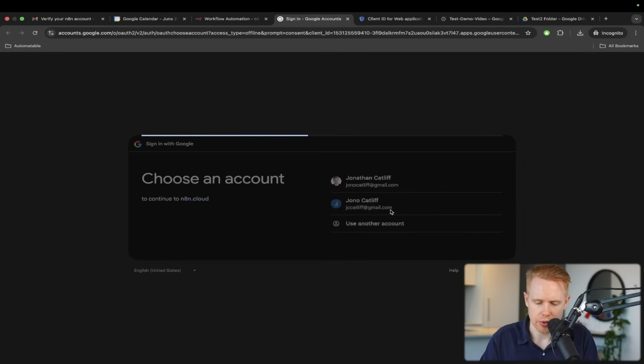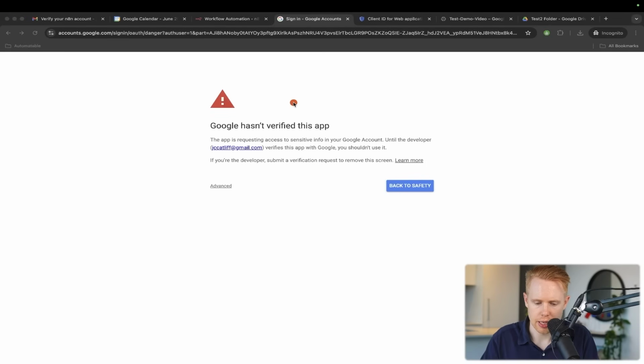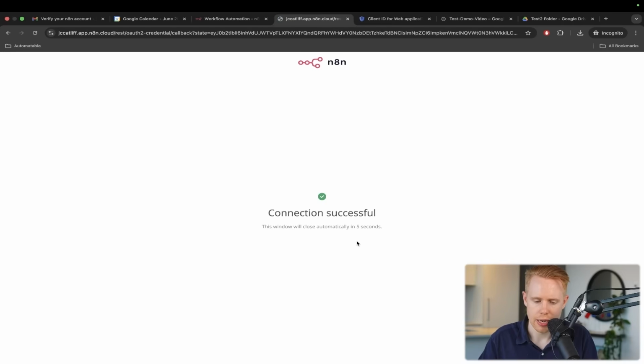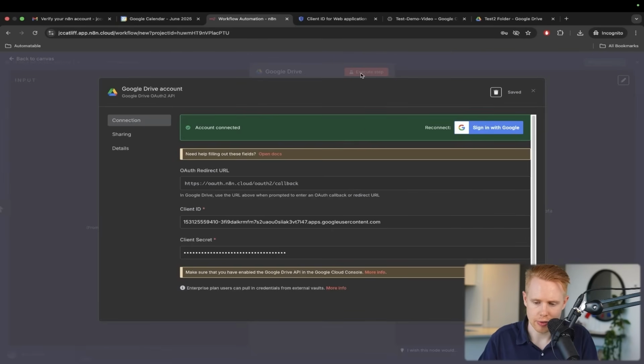Then we can click sign in with Google. We can sign in with our account. It'll say that we're not a verified app developer. That's just because I didn't verify with Google to make this. I'm an unverified app developer. So I'm going to click advanced and go to n8n cloud. We're going to select all these things and click continue. And now our account has been successfully connected in.